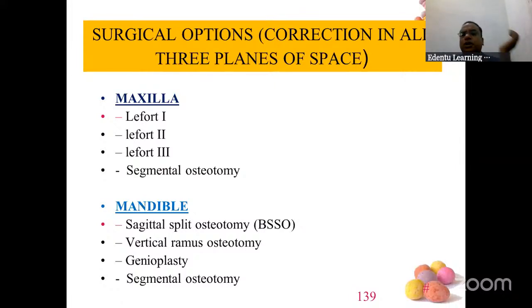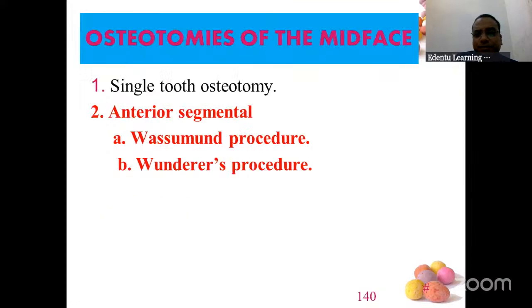Before coming into that question, surgical options for the maxilla we have are Le Fort 1, 2, 3. For the mandible we have BSSO, vertical ramus osteotomy, genioplasty, segmental. So these are the surgical options for our orthognathic surgeries in the maxilla and mandible. Now, osteotomy of the midface. I'm talking about anterior maxillary osteotomy, AMO, that is the front part of the maxilla.